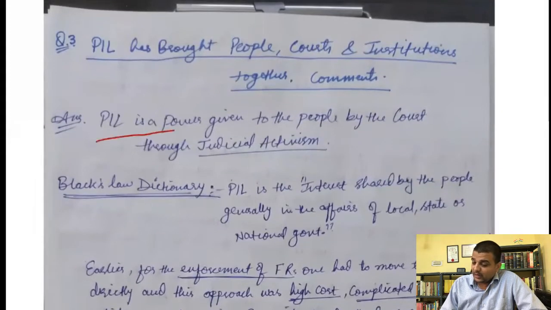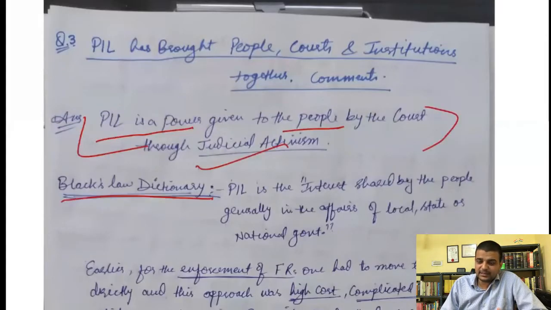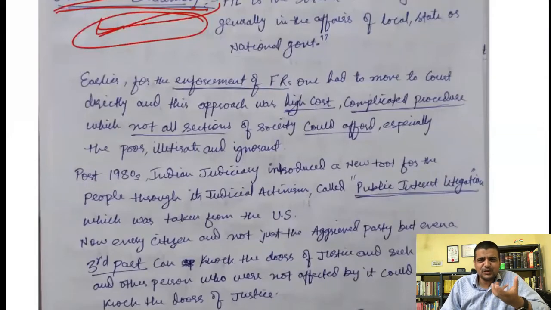Okay, so PIL is power. Okay, good. Now, one line only, right? At least two lines, right? Introduction. Black's Law Dictionary. Yes. See here, this presentation is bad, right? You should not write something like Black's Law Dictionary, then write this. Or write, Black's Law Dictionary defines PIL as, right. Why is this space empty? A small thing. See, presentation is making your answer look beautiful as well. Okay, that is also important.